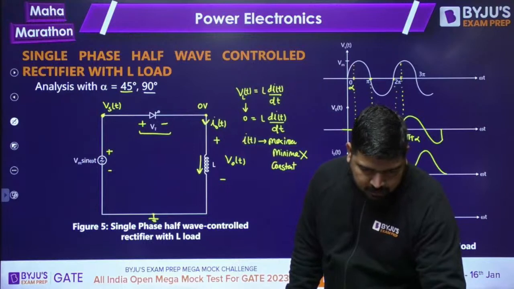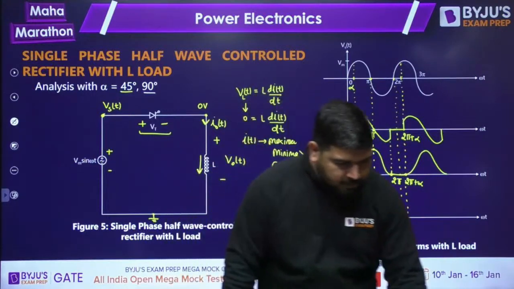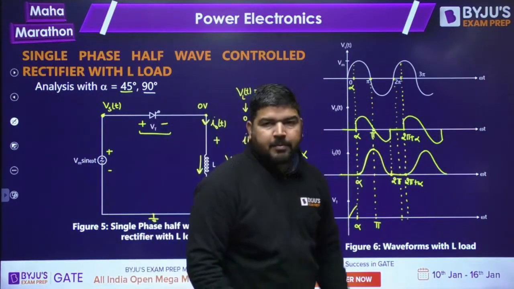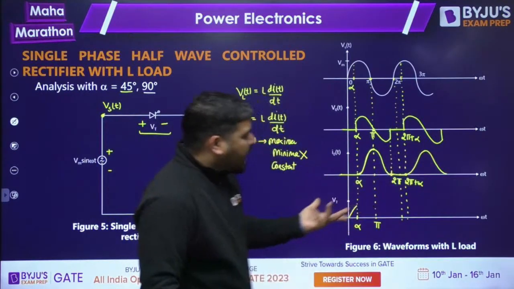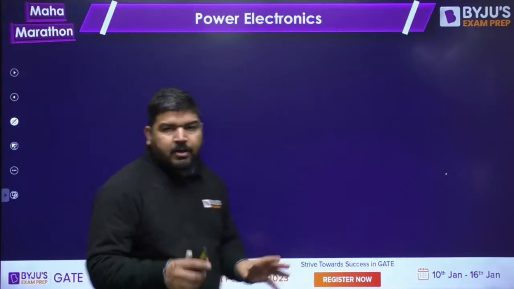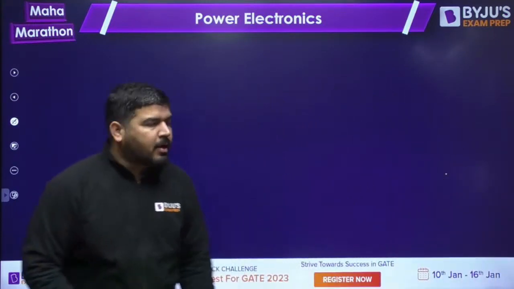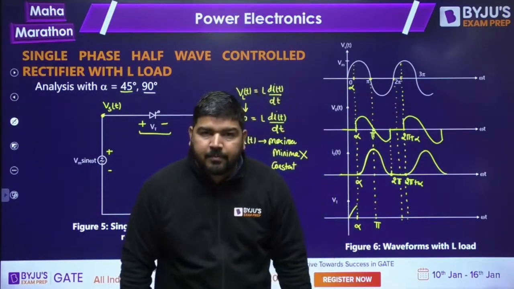Is it clear now? Tell me. Is it clear? So without calculating anything, you can plot the wave shape. Now you will ask me, sir, how have you plotted these wave shapes? What should be the idea? Let me tell you the basic point about the inductor so that you can plot the wave shape without any calculation.